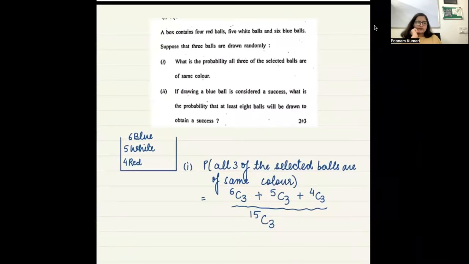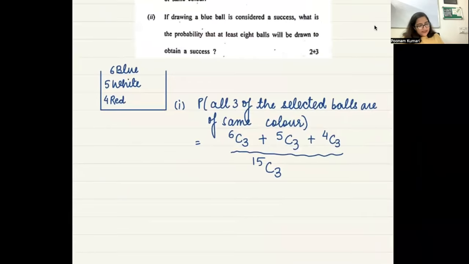Ma'am, when do we use addition and when do we use multiplication in probability? So when do you use product, first of all? When things are independent, you use product. Yes. And what is the difference between 6C3 multiply 5C3 and addition? Here I am finding the probability of either.